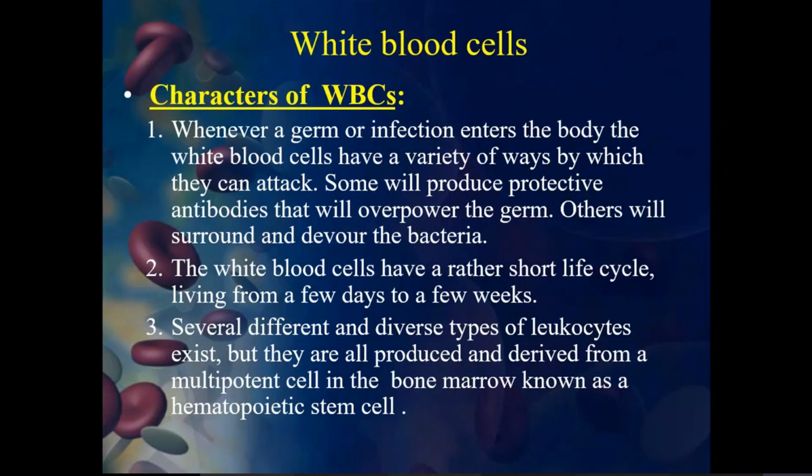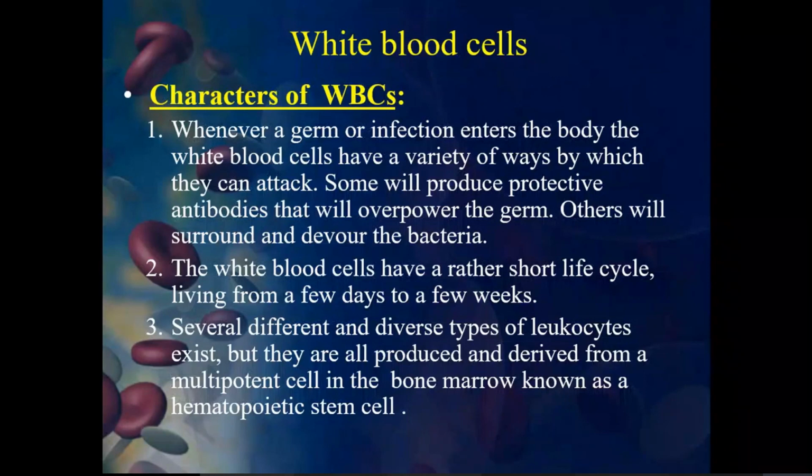But in case of white blood cells, we also know that the number of red blood cells is more, whereas the number of white blood cells is very less when we compare with red blood cells. Moreover, these cells have a short half-life. So in a few days or a few weeks, they will disappear from the blood. Okay, so that's what happens. And then several different and diverse types of leukocytes are there.